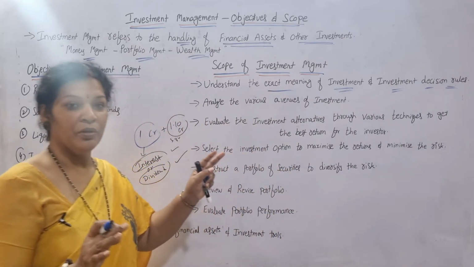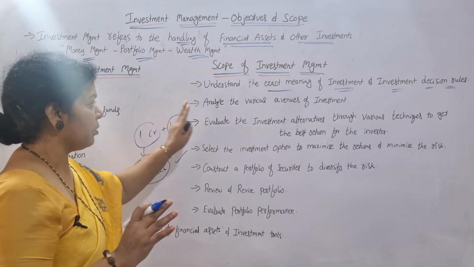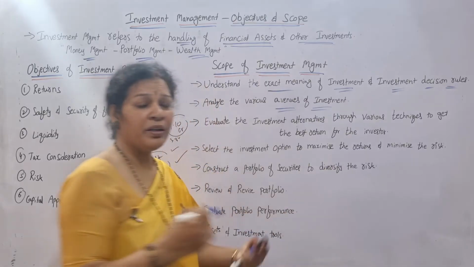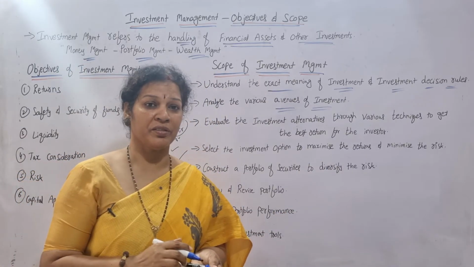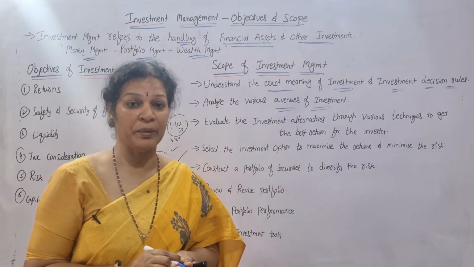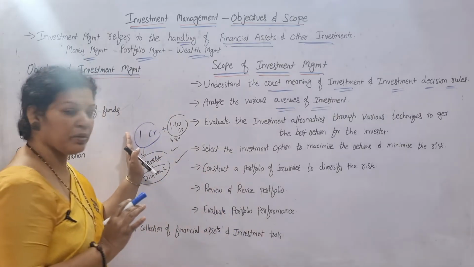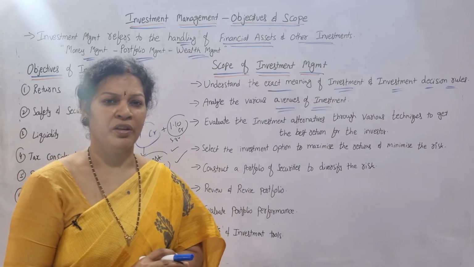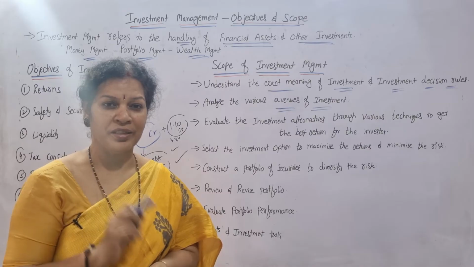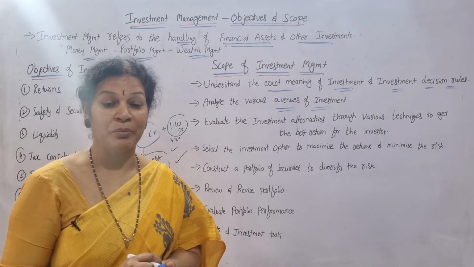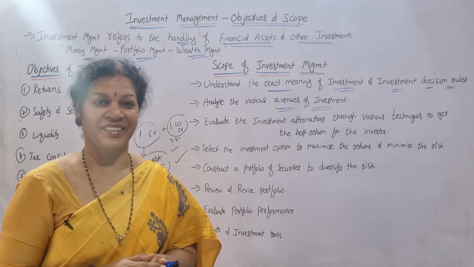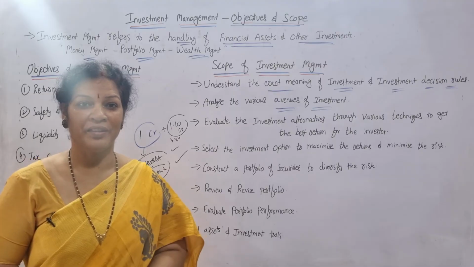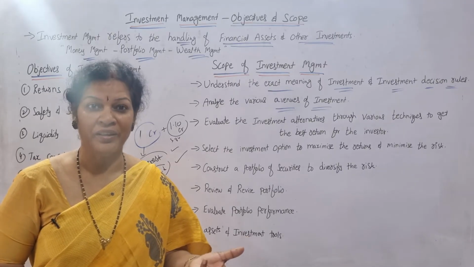Then only you will be able to get some idea about investment management, and also analyze the various avenues of investment. Where can I put my investments? What are the ways? In the next class we are going to discuss this point in depth. So I have 1 crore. I don't want to put 1 crore in only one area. I have various options. You have heard this small saying, don't put all your eggs in one basket, because it will be risky. So you must know what the avenues of investment are, what options I have. Then only you will be able to choose the right one.